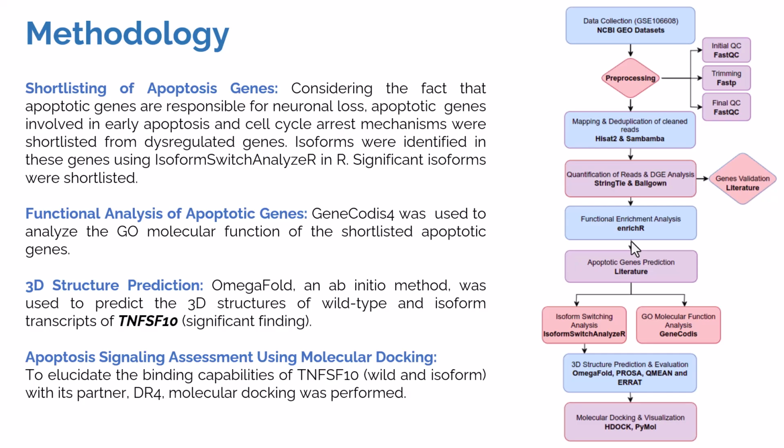And then, to understand if the original wild type protein, which is also of course upregulated, and the isoform produced by the original gene have apoptosis signaling chances or not. Can they induce apoptosis signaling by binding to their original partner, which is death receptor 4? So I did molecular docking using the HDock tool to identify their interacting partners.